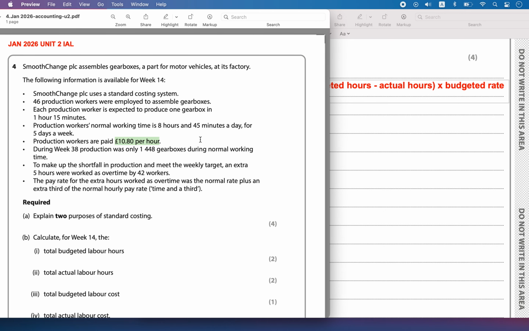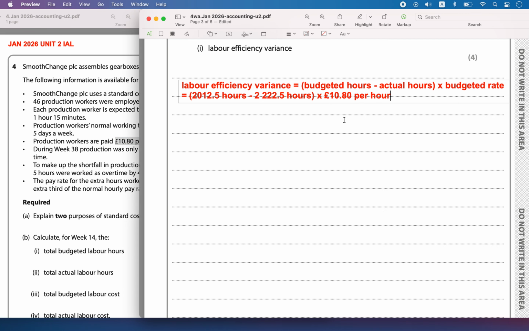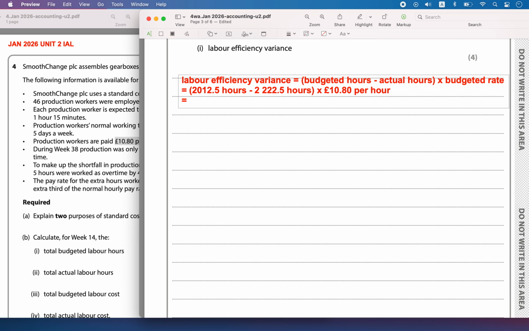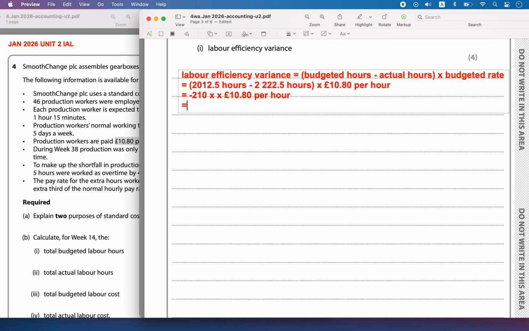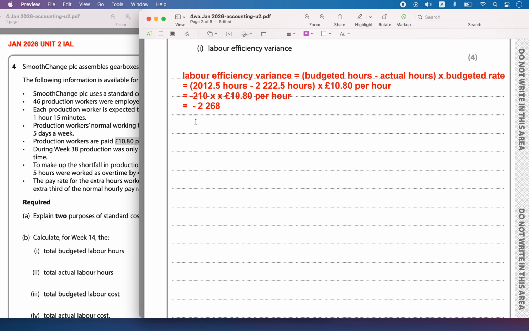Okay, the budgeted rate was 10.8 pounds per hour. So that is equal to, okay, minus 210. Okay, so minus 210 into 10.8 pounds per hour, minus 2268. So minus 2268 pounds.